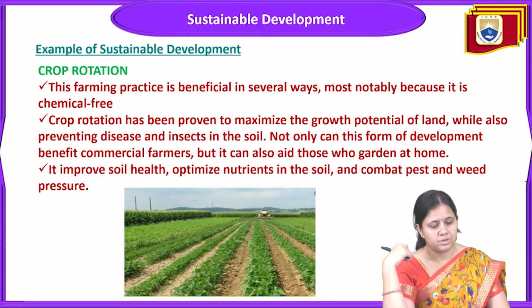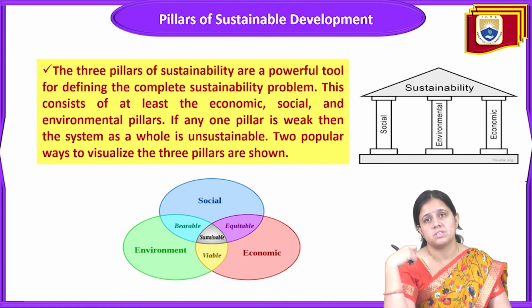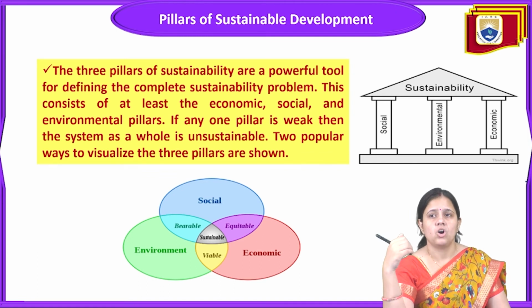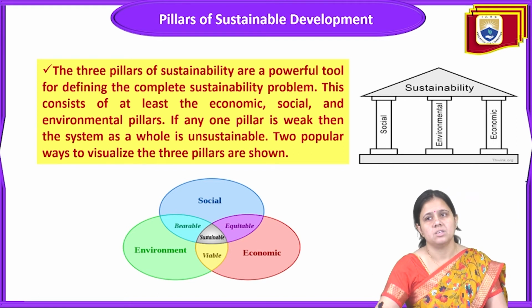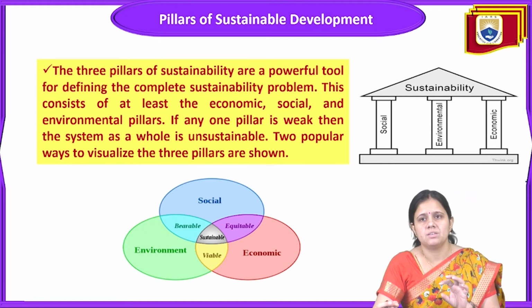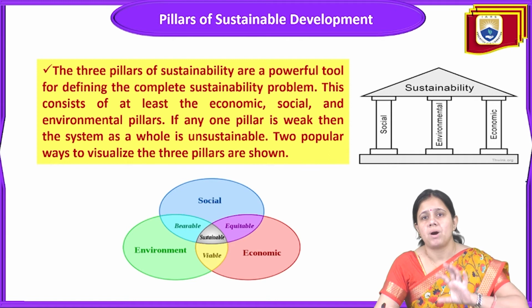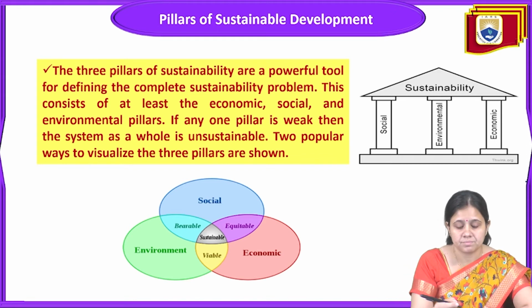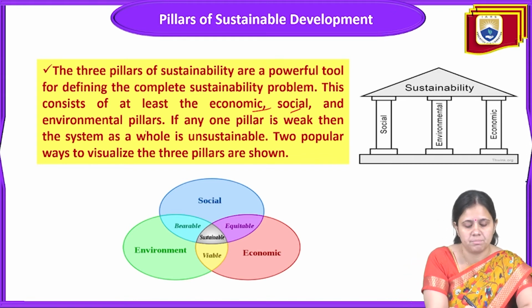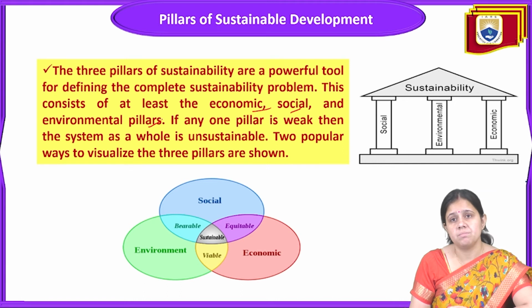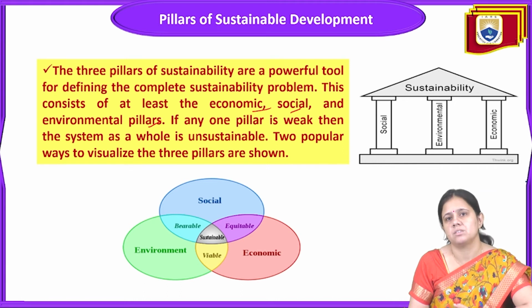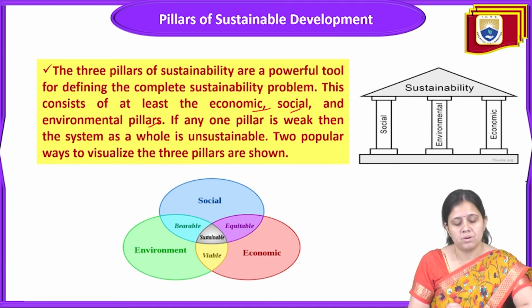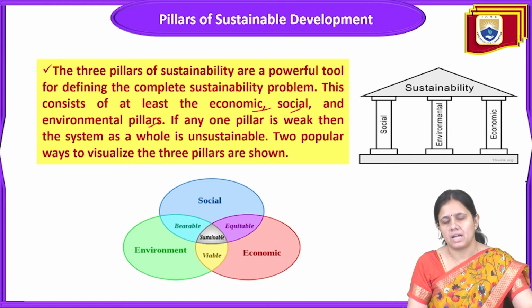Now comes the next point, the pillars of sustainable development, meaning on which basis we can achieve sustainability. The main pillars of sustainable development are a powerful tool for defining the complete sustainability problem. This consists of at least the economic, social and environmental pillars. If any one pillar is weaker, then the system as a whole is unsustainable. Two popular ways to visualize the pillars are shown in the picture.